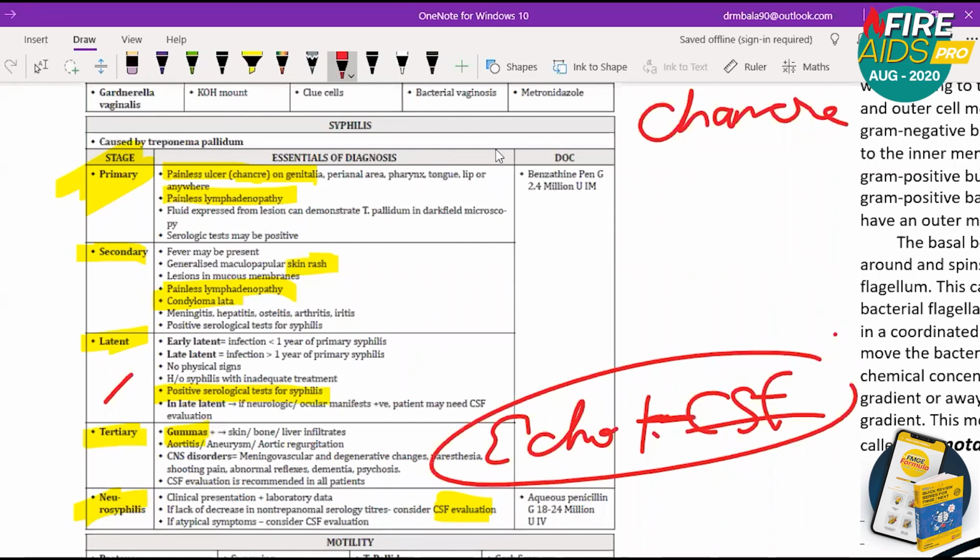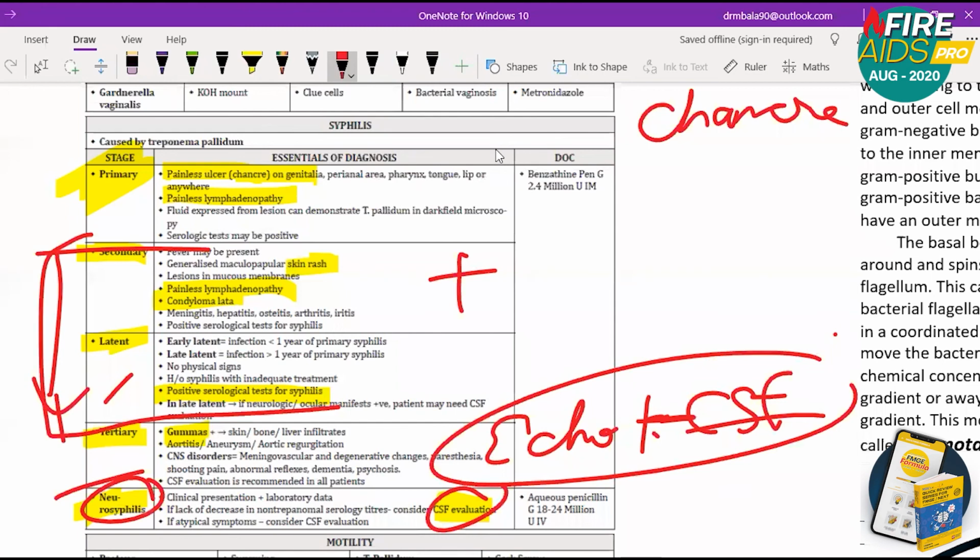Where you can actually get a positive serological test is when it crosses the primary. Almost all the time you are going to get positive serology until almost the tertiary. But for your MCQ, if they are saying positive serology test, they are talking about either secondary or latent. Just remember this: secondary or latent.